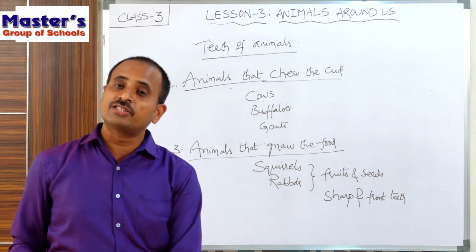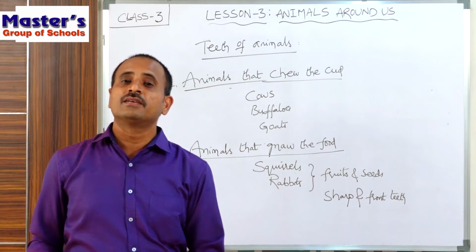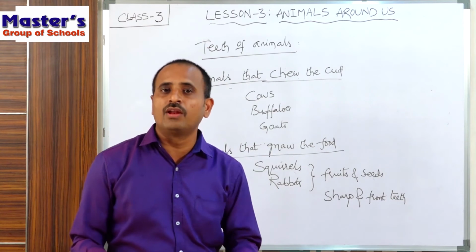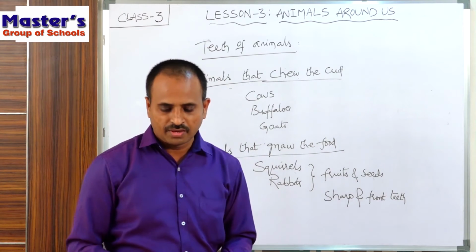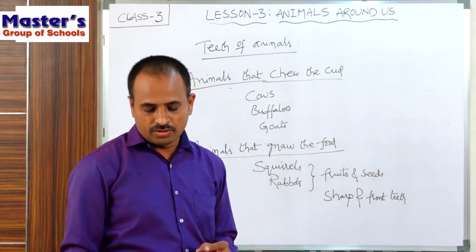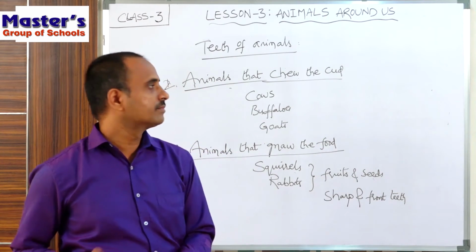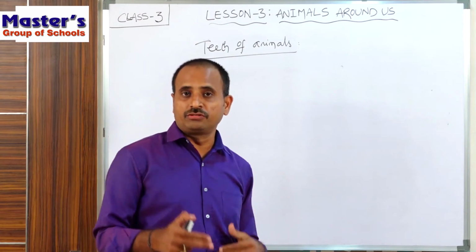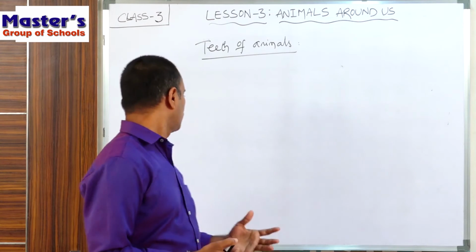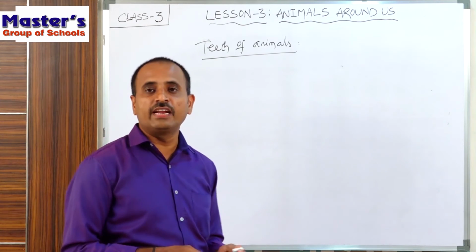And see the next type of animals, that is the animals which swallow their food whole. Animals that swallow their food whole. So children, the next type of animals, that is the fifth type of animals, are animals